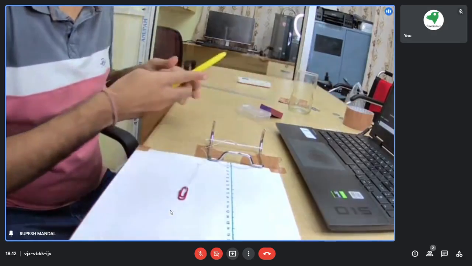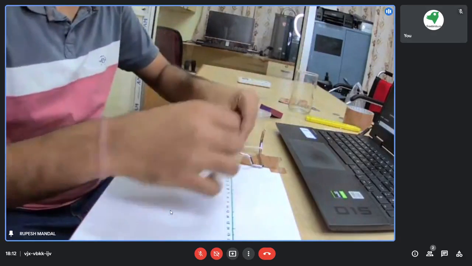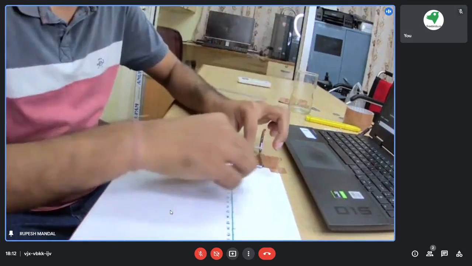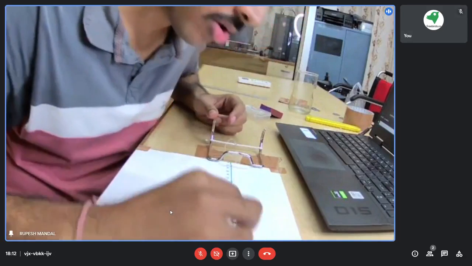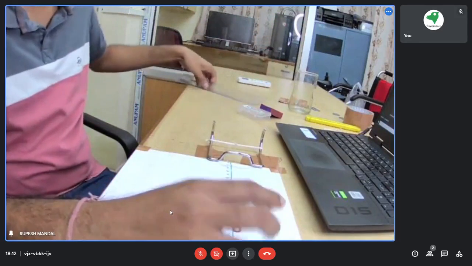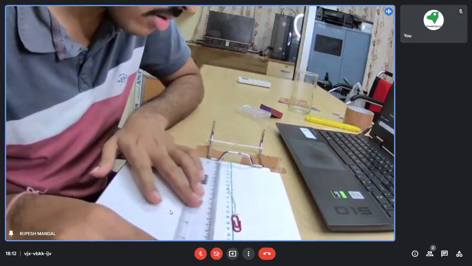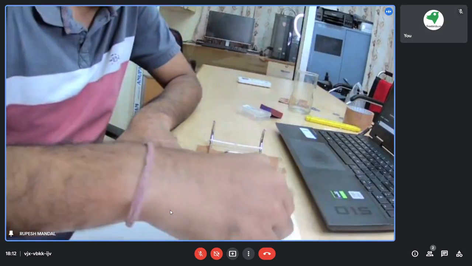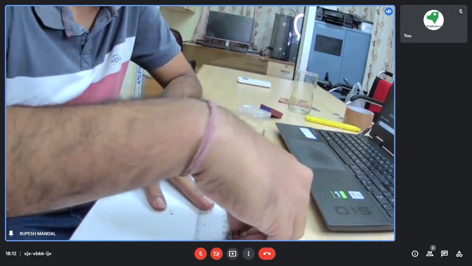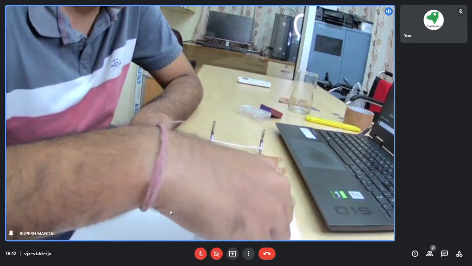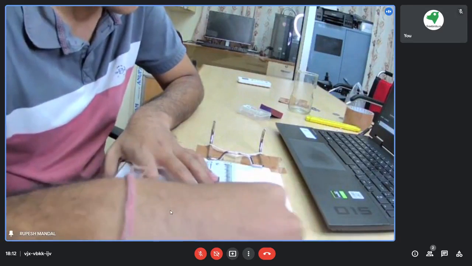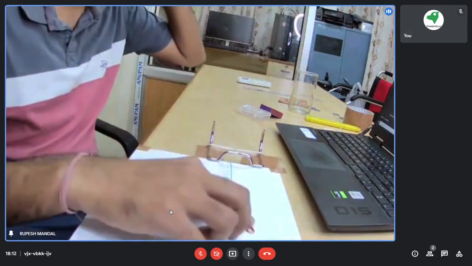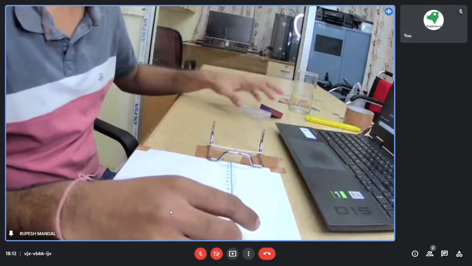Okay, now we are almost ready with this one. And what is the purpose? I have made these lines, or you can also put a ruler if you have one, like a metal ruler or a wooden ruler. It will be easy to get the distance, how much you are actually pulling.